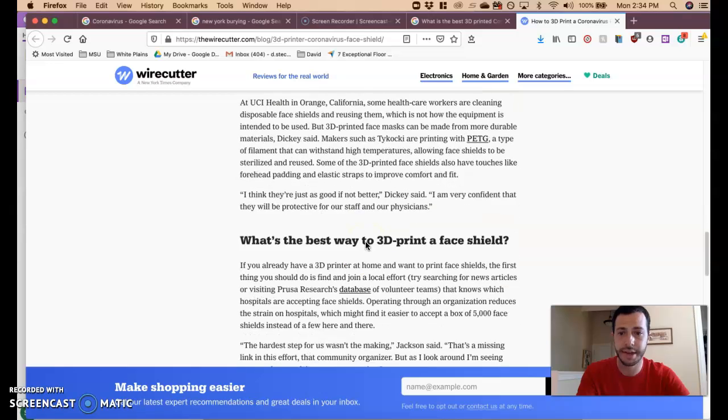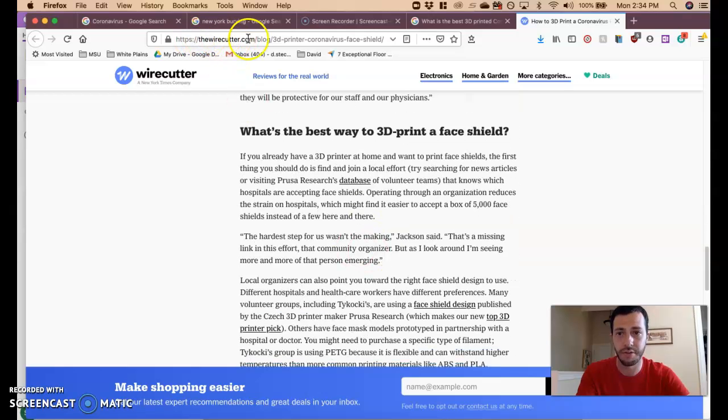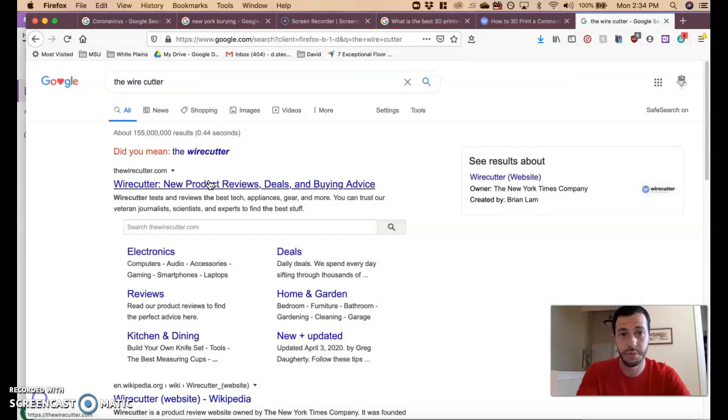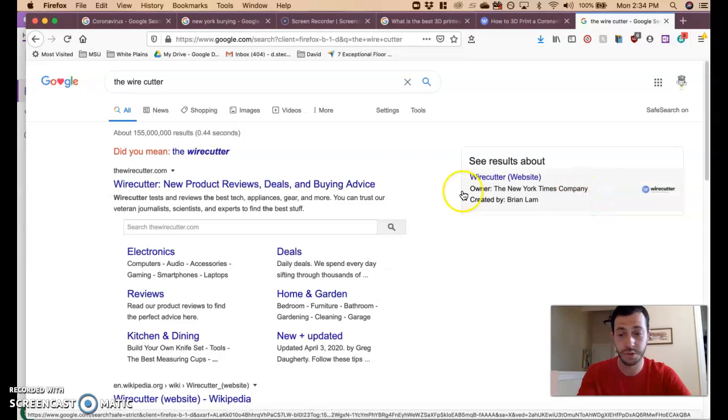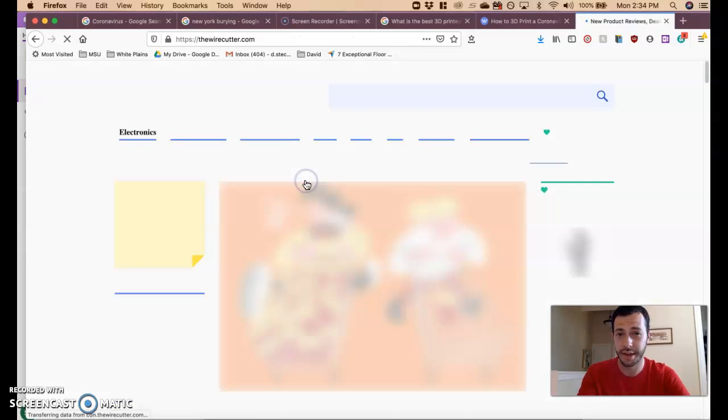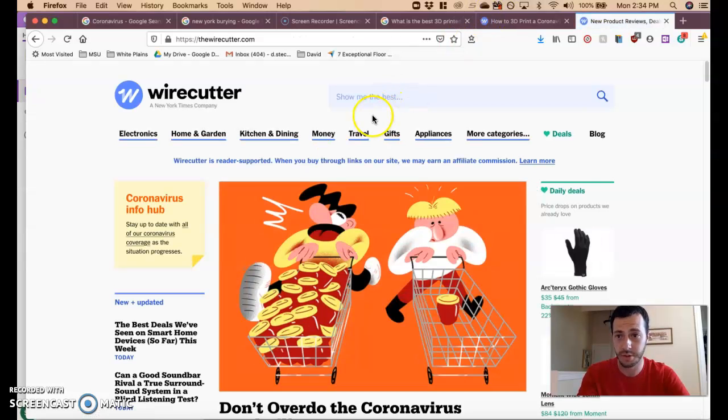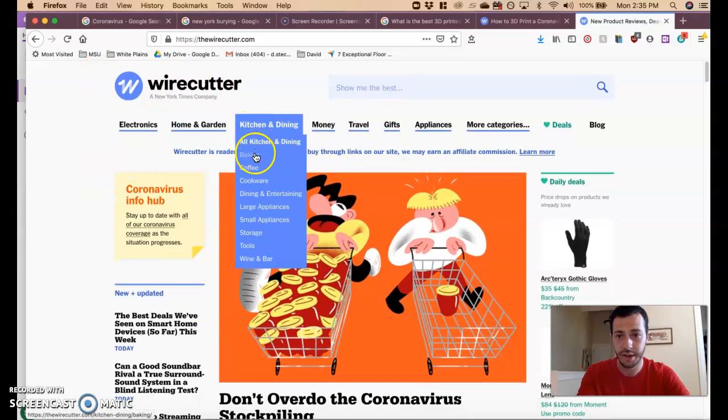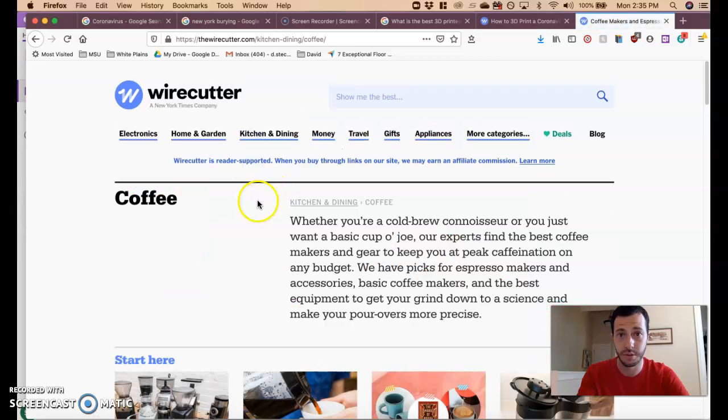It looks like this is on a website of the Wirecutter over here. What's the purpose of this website? Maybe before believing this article, we just look up the Wirecutter and see what it is. Well, it looks like the New York Times owns it. The New York Times is a news source, so it's probably relating to news. And news is always trustworthy. We go on the website itself, and it kind of looks like it just has articles. So it is a news website, not necessarily an educational website.